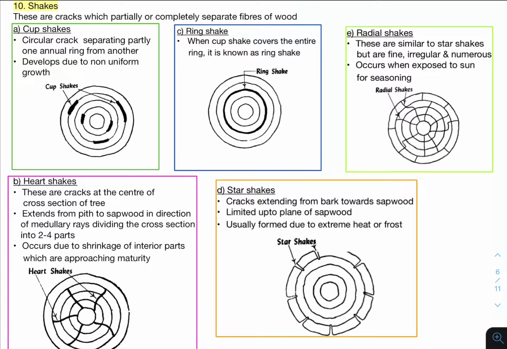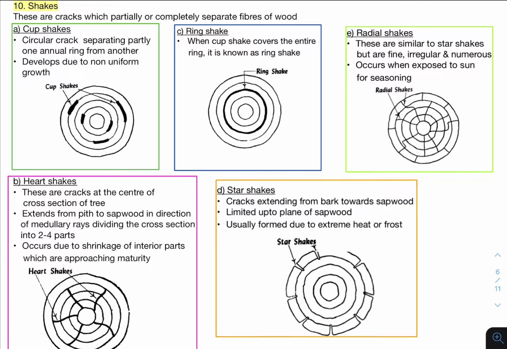Shakes are cracks which partially or completely separate the fibers of wood. So we will discuss various kinds of shakes. There are five kinds of shakes. The first one is a cup shake. Cup means it is circular. Imagine the cup, it is circular. So they are actually circular cracks.